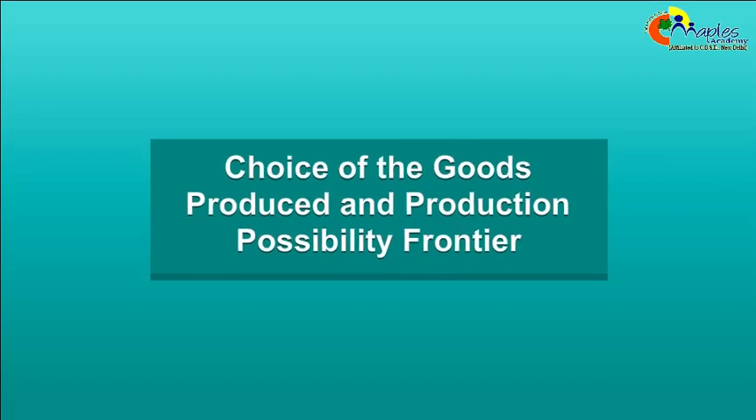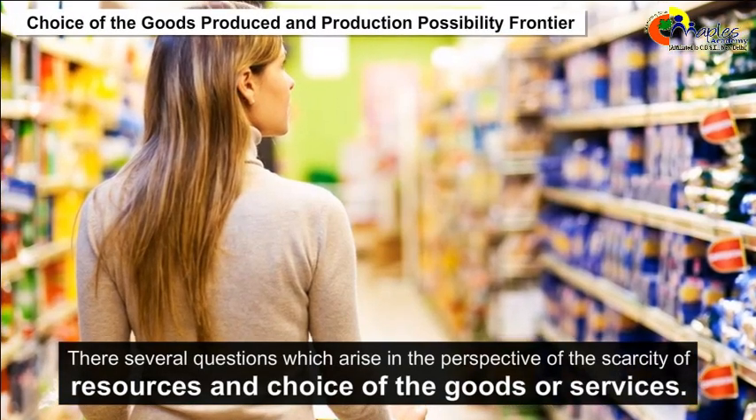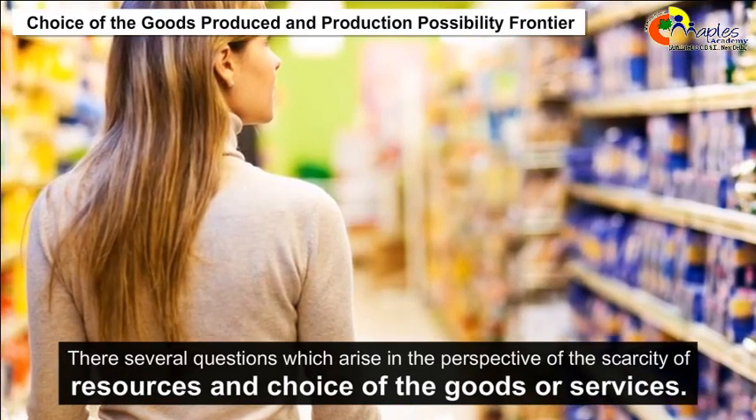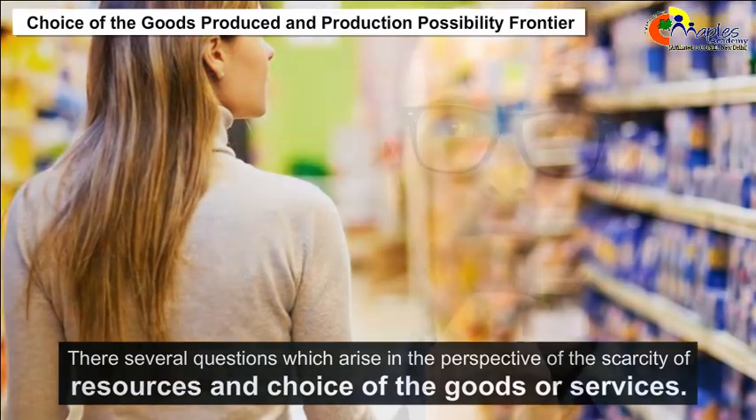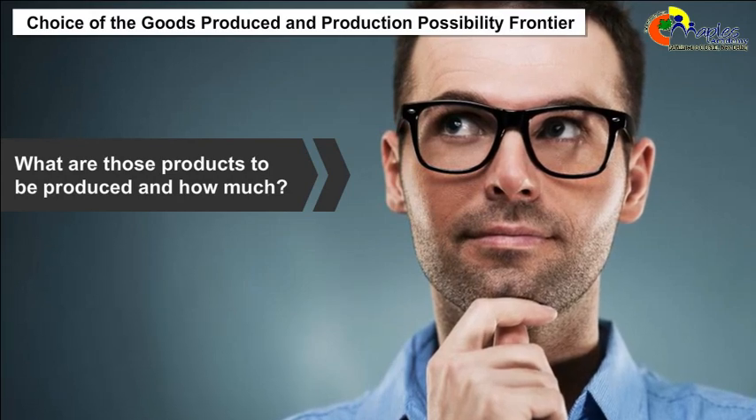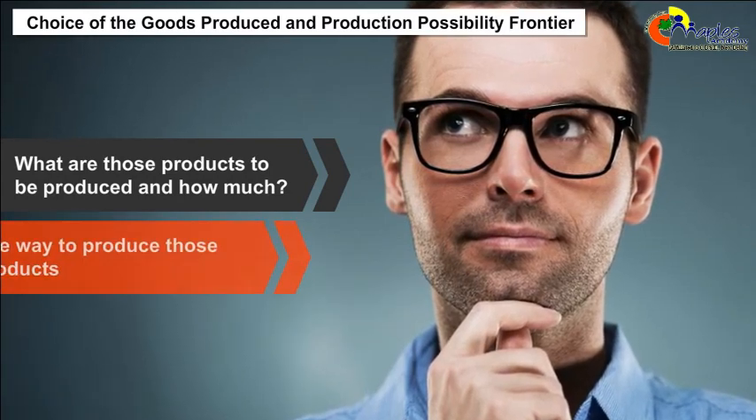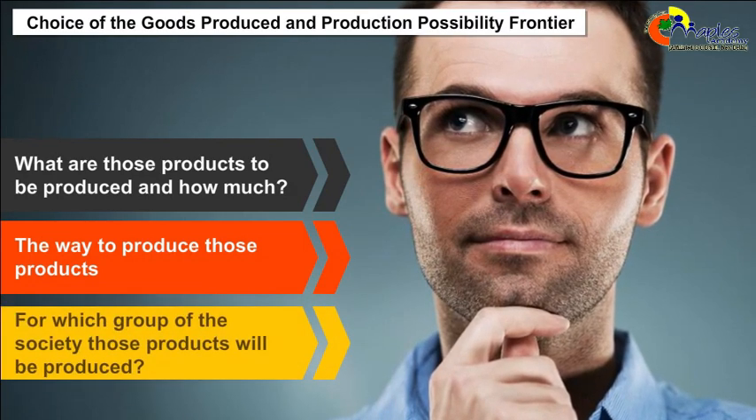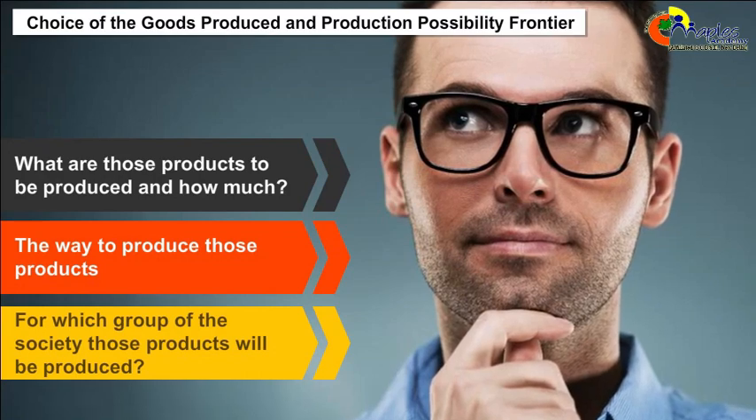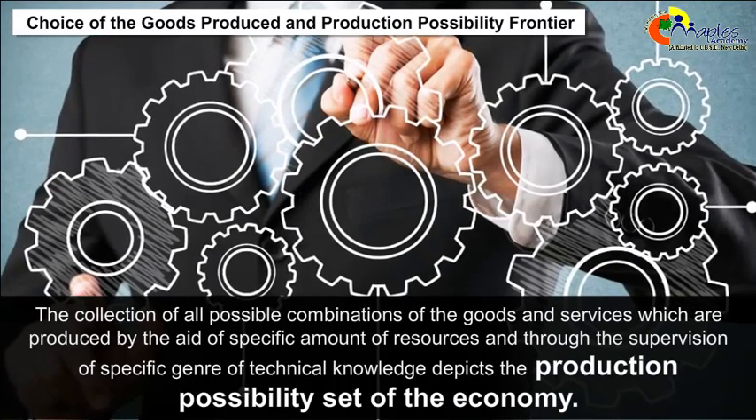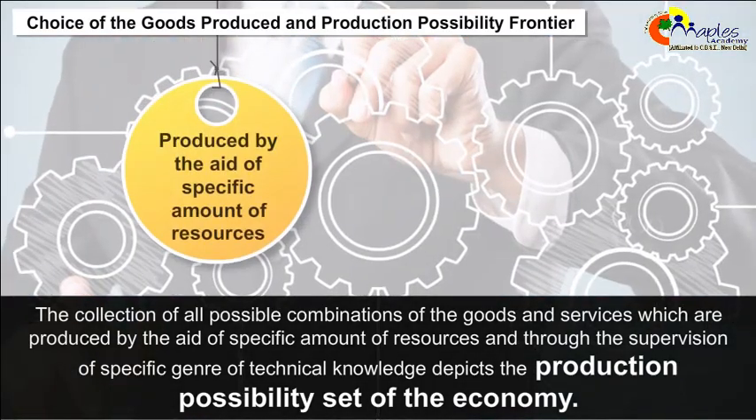Choice of the goods produced and production possibility frontier. There are several questions which arise in the perspective of the scarcity of resources and choice of the goods or services. They are: firstly, what products are to be produced and how much? Secondly, the way to produce those products, and the third is for which group of the society those products will be produced.